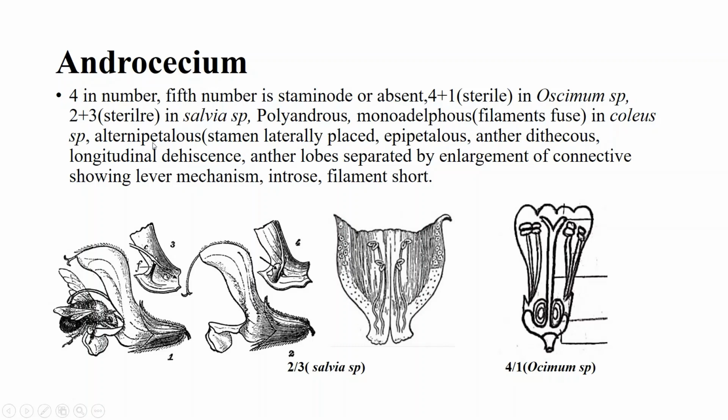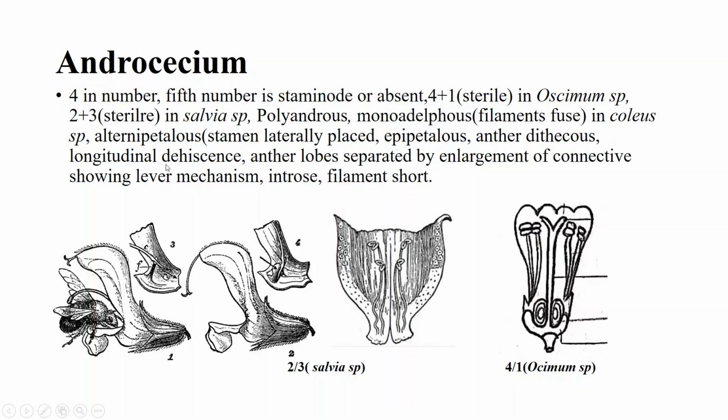Alternipetalous: the stamens are laterally placed. Epipetalous means they are present above the petal. Anther diathecus: as you can see in this Ocimum species flower, the anthers are diathecus.